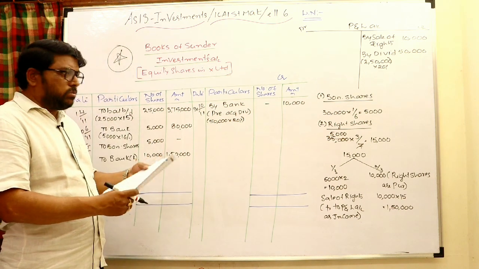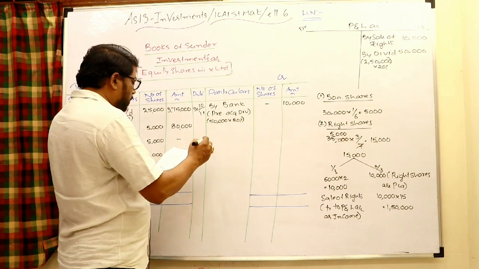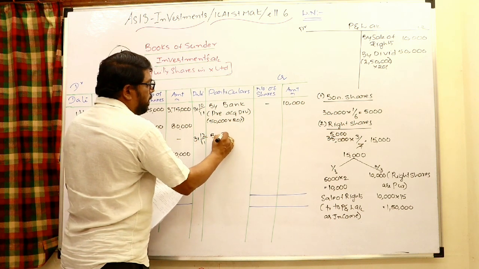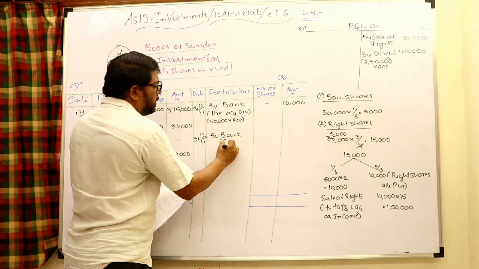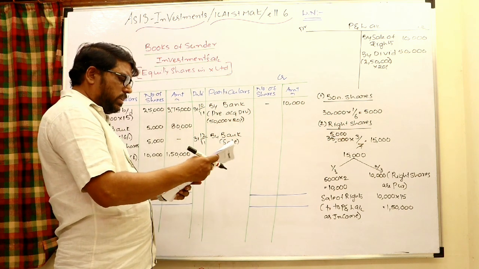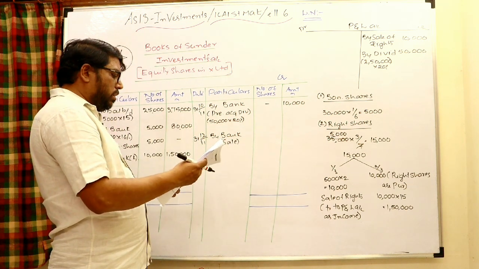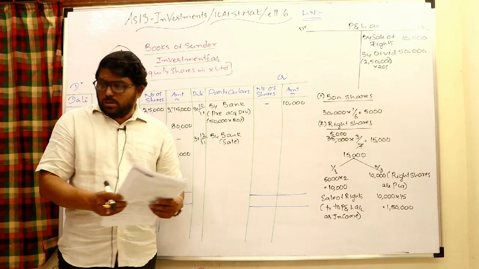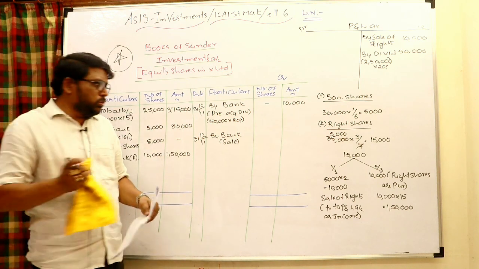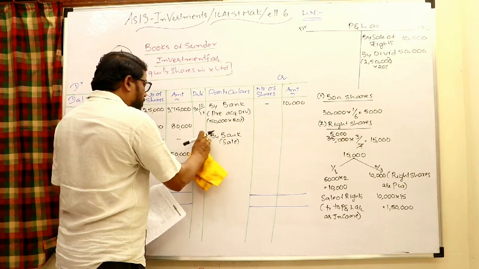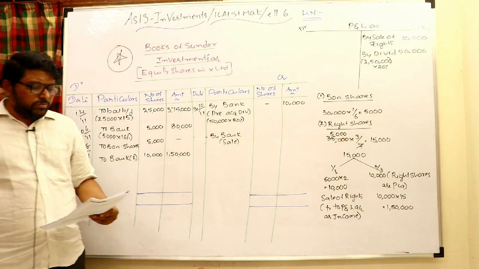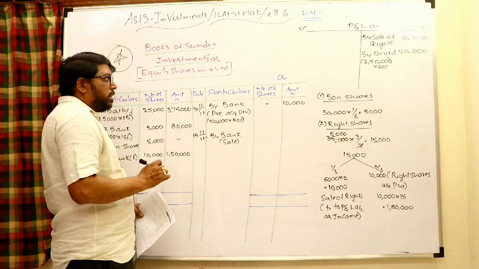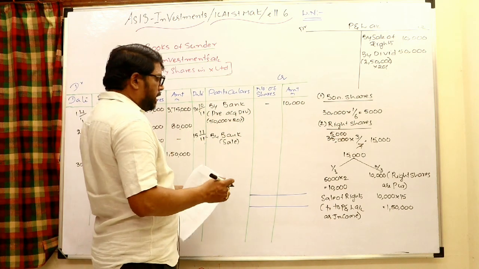When investments are sold, the entry is bank to investments, in the investments by bank, within brackets sales. The sale has taken place on 15/11/2011.